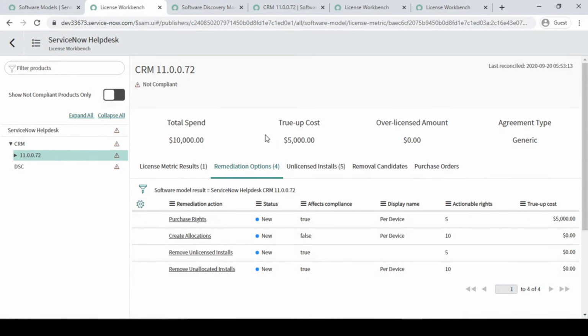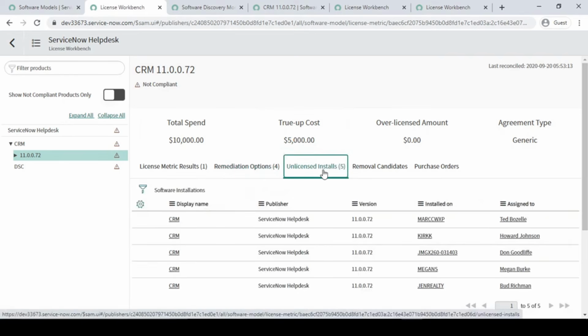So here, the true up cost value, right? This one I was talking about. Here unlicensed is 5. Unlicensed installed software we have is 5, and one license is costing 1000. So it is 1000 into 5, which comes to 5000, because we don't have 5 licenses available as of now. So the true up cost value is based on the unlicensed installed software which we have.